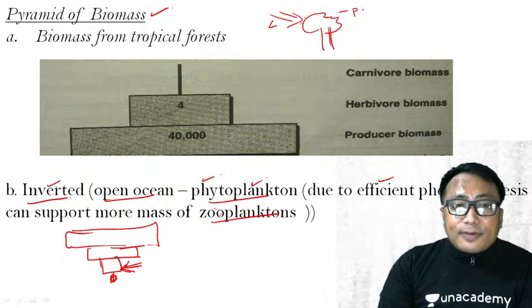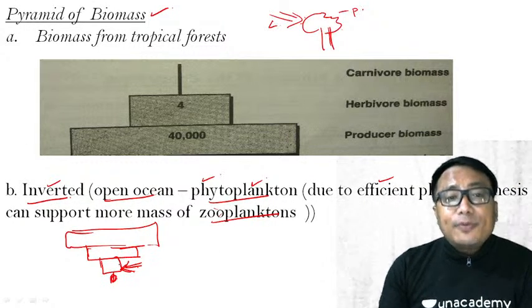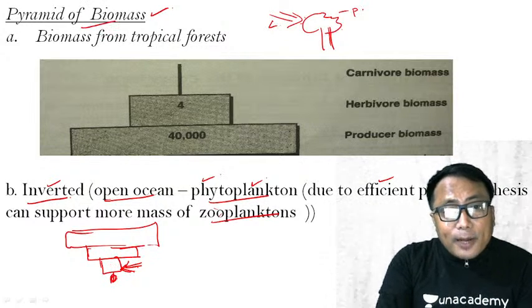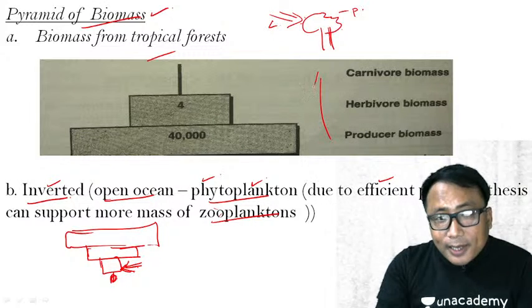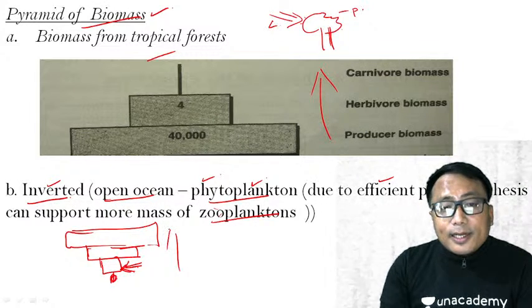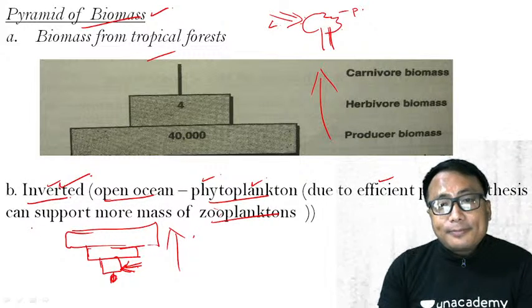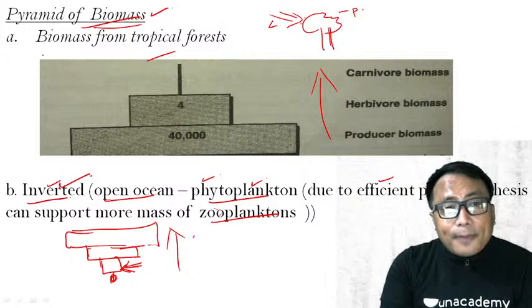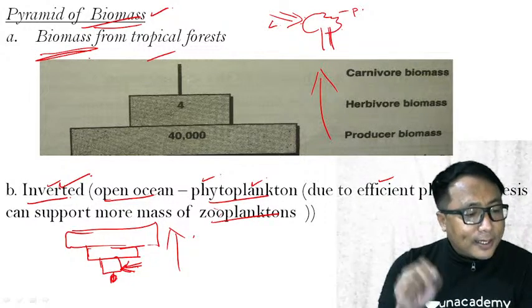Therefore, as far as the pyramid of biomass is concerned, in the marine ecosystem, it is inverted. Clear? So, the pyramid of biomass in the land area is upright, and it is inverted in the open ocean or in the marine environment. And pyramid of biomass refers to the biomass which is available at each and every different trophic level.